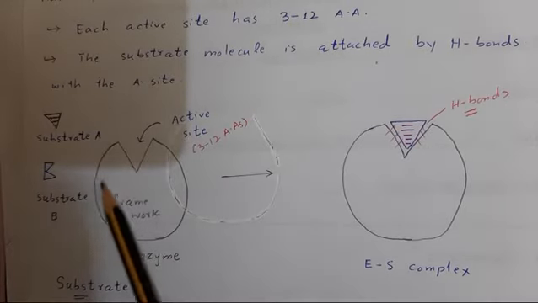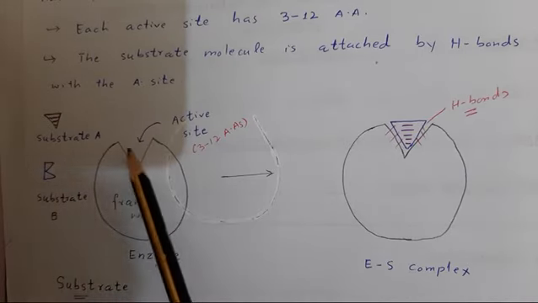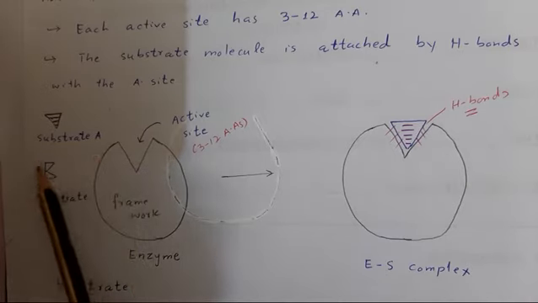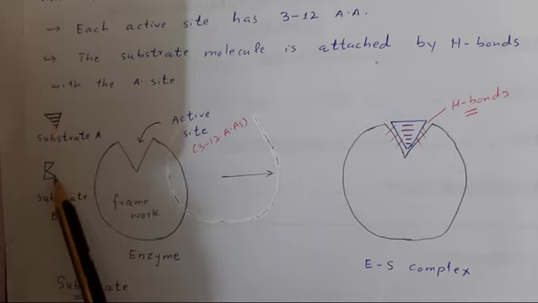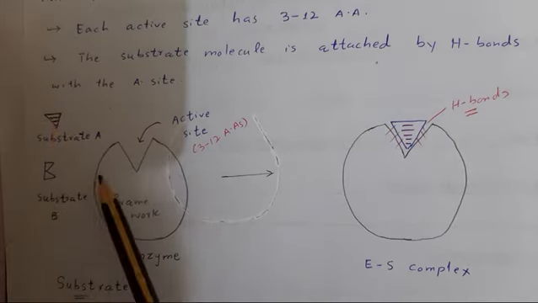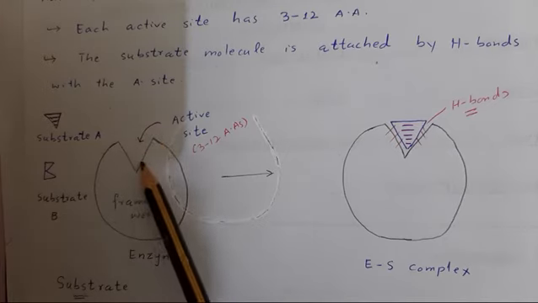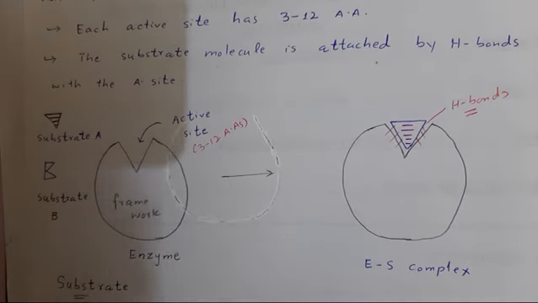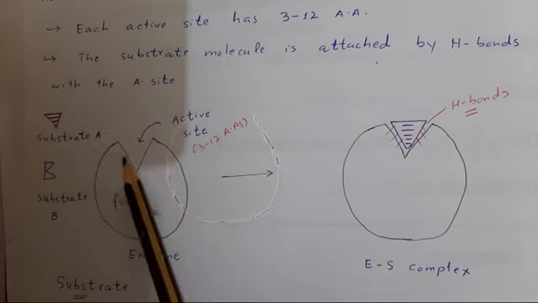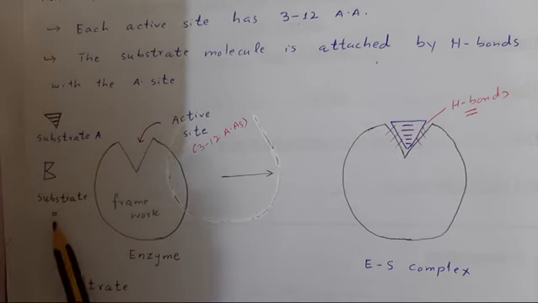Now, this is the enzyme molecule, and this is the substrate molecule. These are two substrates, substrate A and substrate B. So this region of the enzyme where the substrate molecule will bind is known as active site, and each active site has 3 to 12 amino acids. Each active site has a specific shape. There are two substrates, substrate A and substrate B.